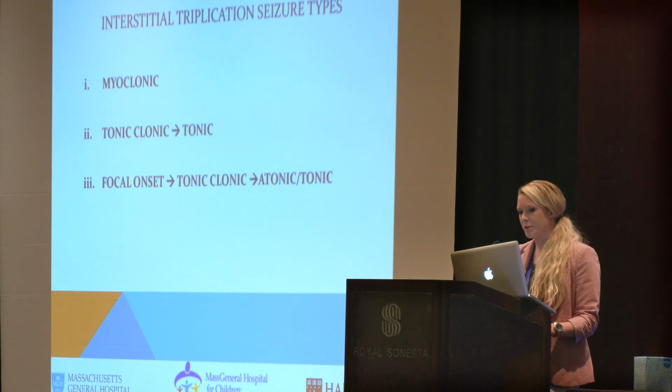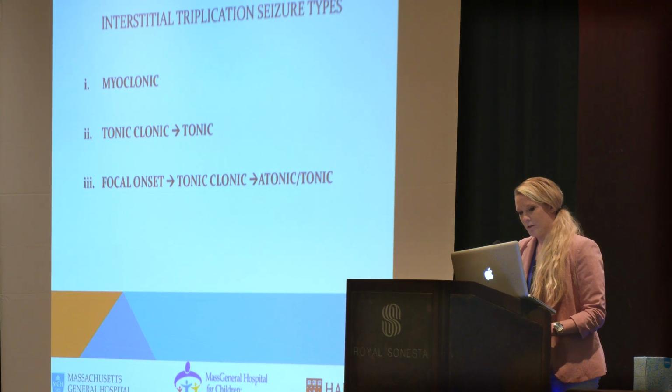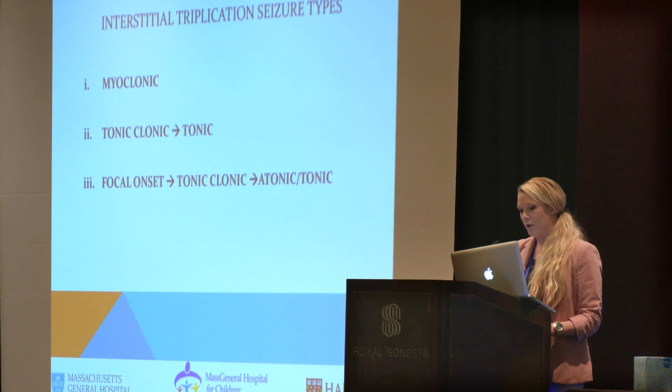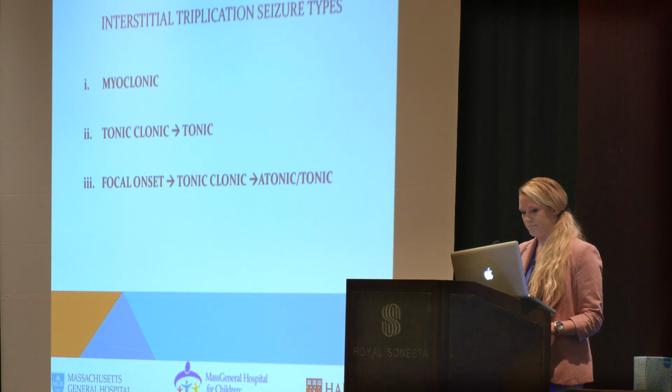Of the 9 interstitial triplications, 3 had epilepsy. The following was reported: early childhood epilepsy, myoclonic epileptic myoclonus. Tonic-clonic was reported as a first clinical seizure, tonic-clonic to tonic seizure. Likely had focal onset seizures when younger, intractable symptomatic generalized, and symptomatic generalized epilepsy and epileptic encephalopathy, atonic and tonic seizures.